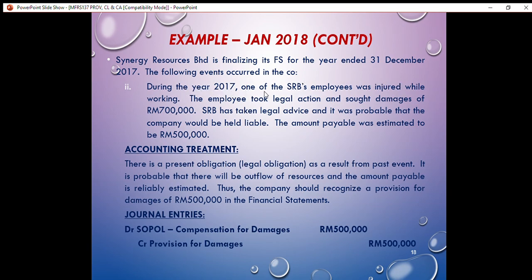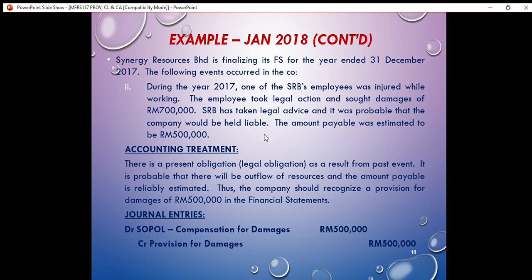The employee took legal action and sought damages of RM700,000. Synergy Resources Berhad has taken legal advice, and it was probable that the company would be held liable. The amount payable was estimated to be RM500,000. What would be the accounting treatment for this situation?